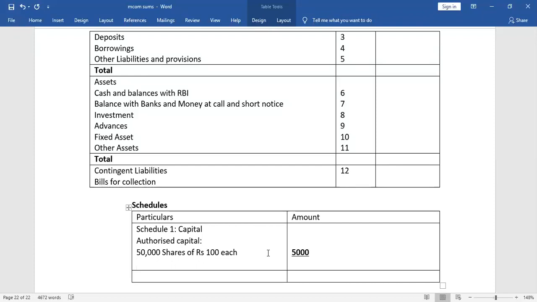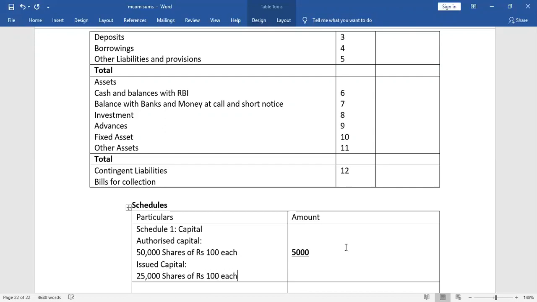Then we have issued capital. How much did they tell? 25,000 shares of rupees 100 each. Now this comes to 25 lakhs. So 25 lakhs, omitting three zeros, is 2,500. But this also I have highlighted, because issued capital and subscribed, paid up capital are not the same.